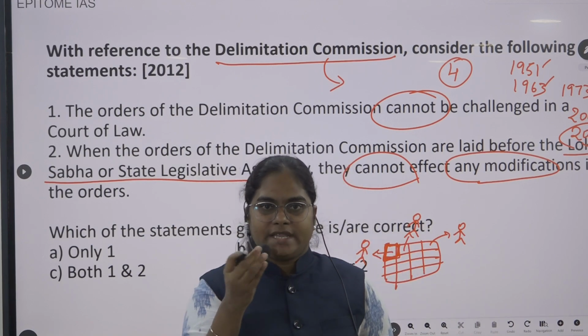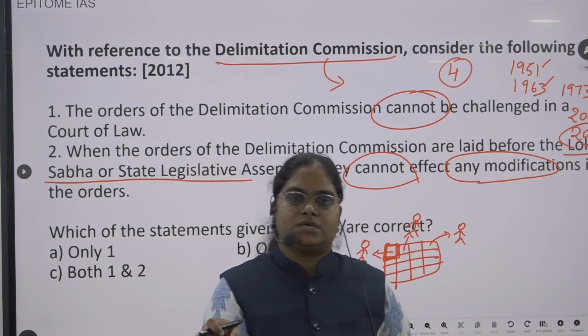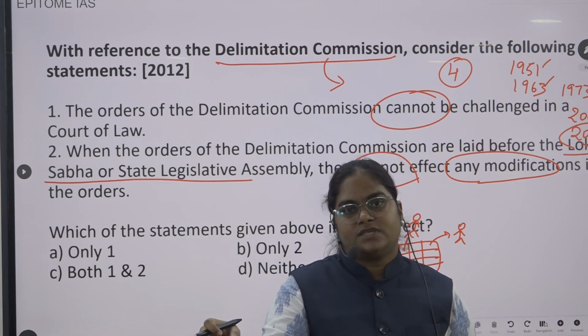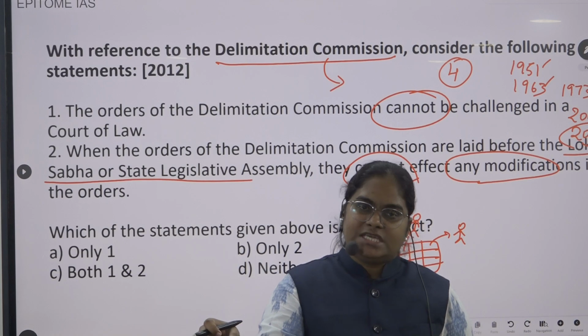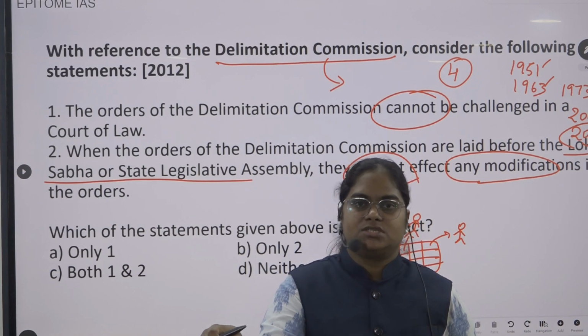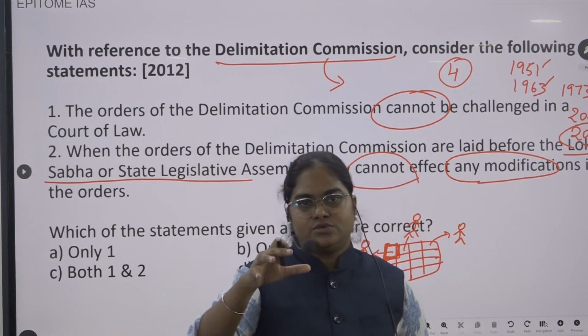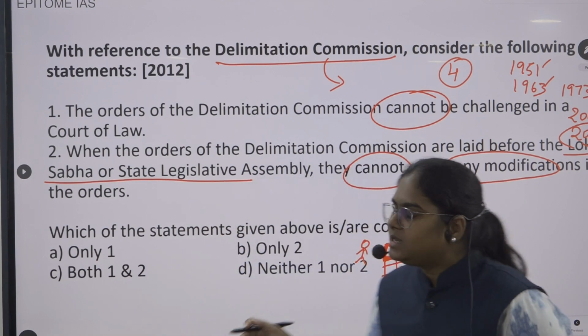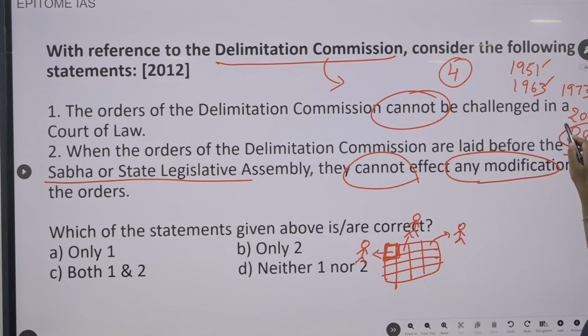Which data is it using? It is using census data, and whichever Delimitation Commission has been constituted will use the previous census data. For example, the last delimitation commission was constituted in 2002. You know that.